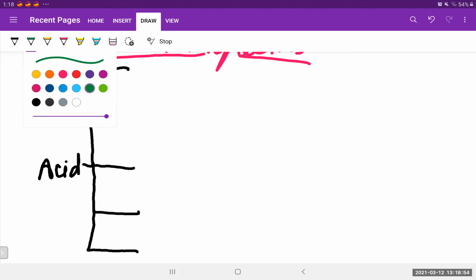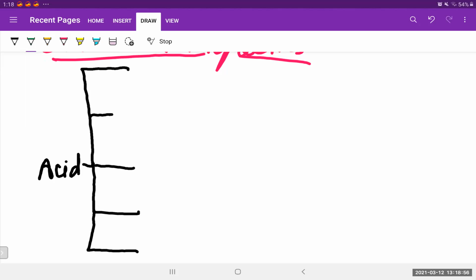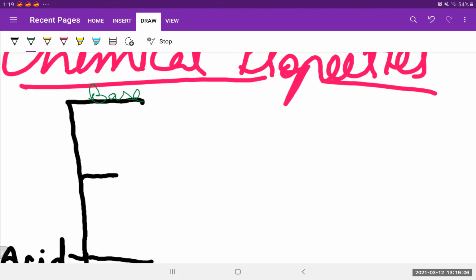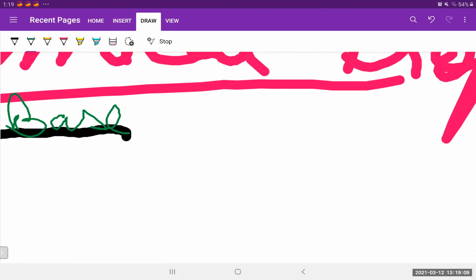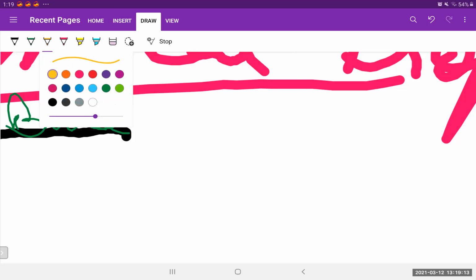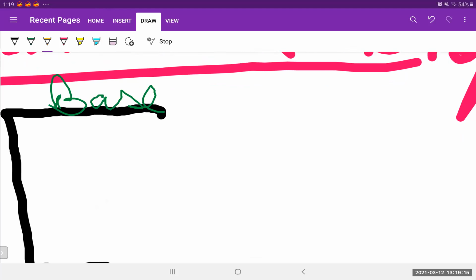So first of all, if we react any acid with a base, what will happen? Let's see. So when any acid reacts with bases, this reaction is always known as what? This is known as the neutralization reaction.